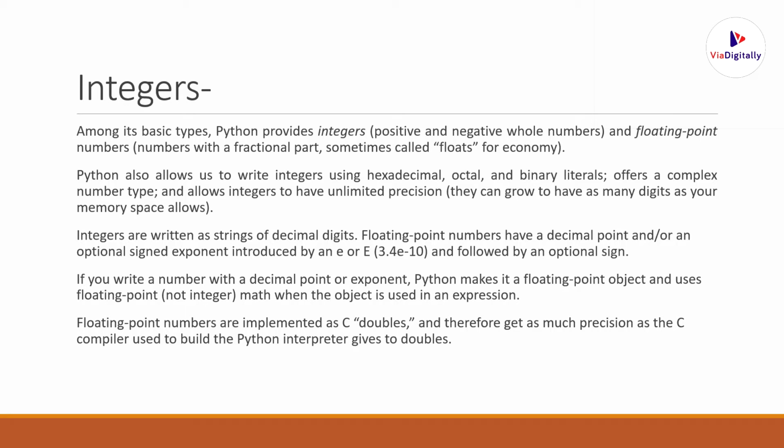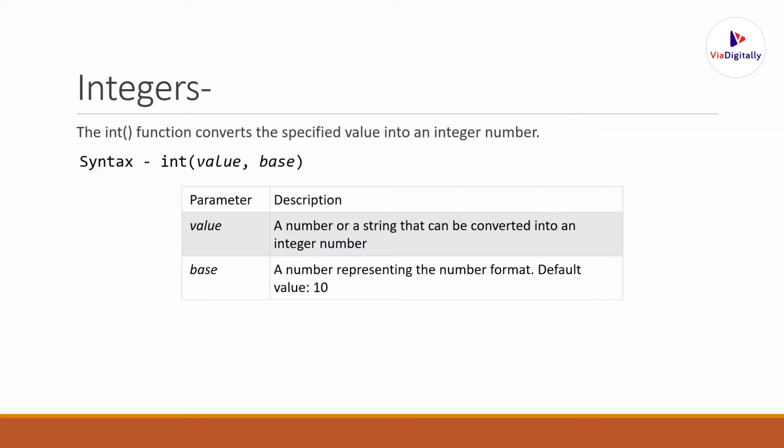If you write a number with decimal point or exponent, Python makes it a floating point object and uses floating point when the object is used in an expression. Floating point numbers are implemented as C doubles. Therefore, you get as much precision as the C compilers used to build the Python interpreter give the doubles. So this is the introduction about the integers.